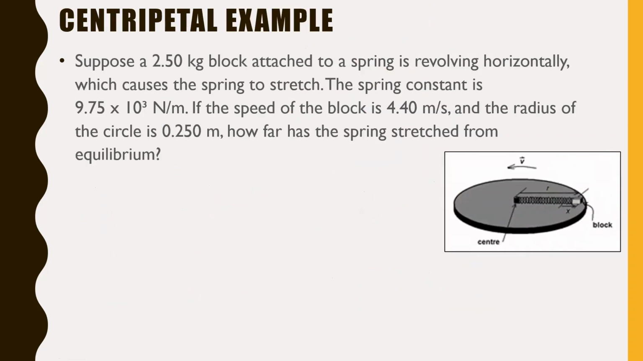Anyway, here's another one. So suppose a 2.50 kilogram block attached to a spring is revolving horizontally. So it's spinning around horizontally, which causes the spring to stretch. I think we can realistically think that if you had a block on some kind of spring, like you attached to a slinky or something like that and started swinging it around, that spring is going to stretch out as you're swinging it around, right? Anyway, the spring constant is 9.75 times 10 to the 3 newtons per meter. If the speed of the block is 4.40 meters per second and the radius of the circle is 0.250 meters, how far has the spring stretched from equilibrium?